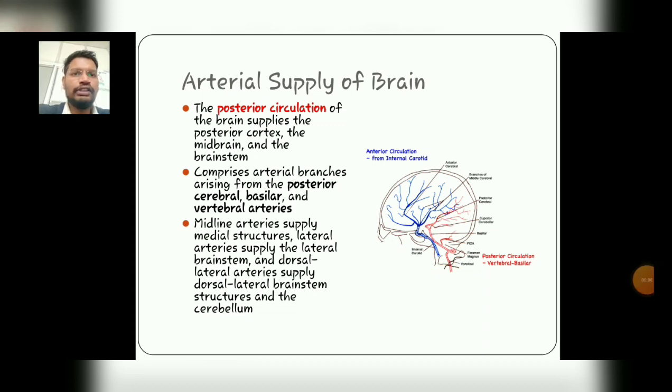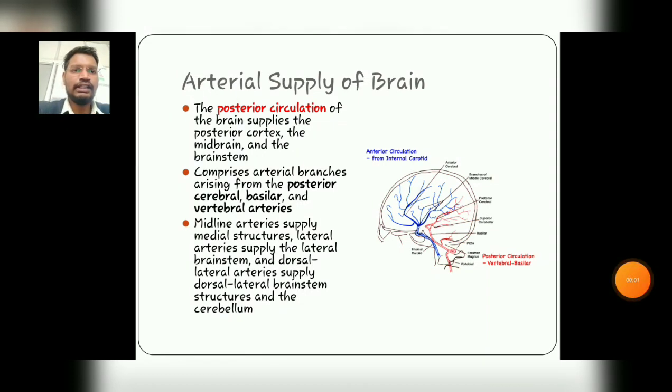So we are continuing our topic, that is the arterial supply of the brain. The posterior circulation of the brain supplies the posterior cortex, the midbrain and the brainstem, as it comprises arterial branches arising from the posterior cerebral, basilar and vertebral arteries. The midline arteries supply the medial structures, the lateral arteries supply the lateral brainstem, and the dorsolateral arteries supply the dorsolateral brainstem structures and the cerebellum, as the cerebellum is the most important part for all the coordination activities.